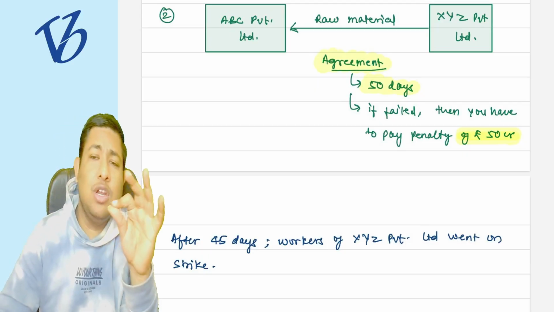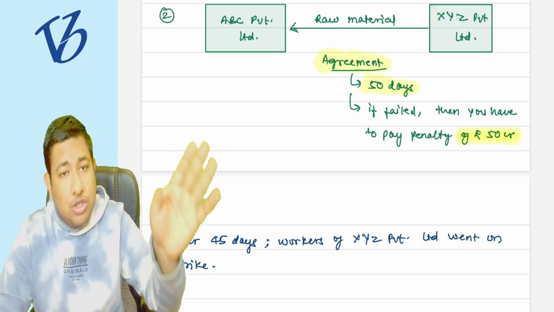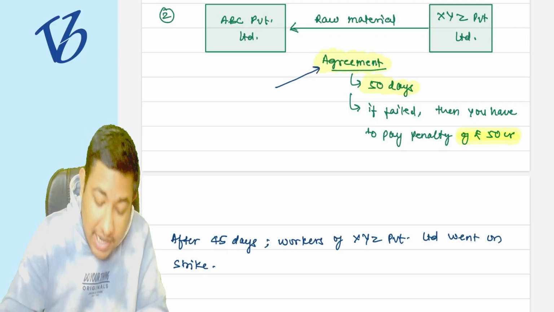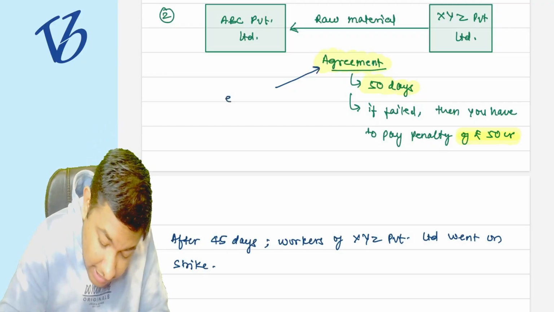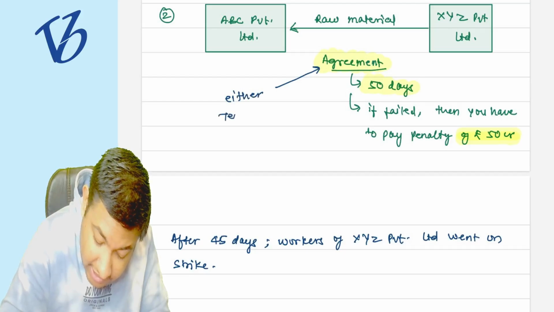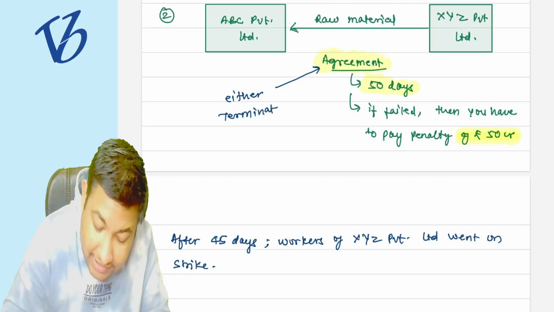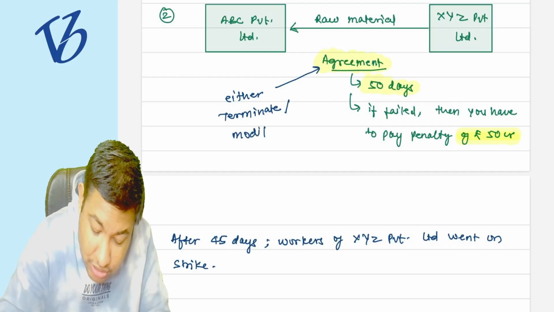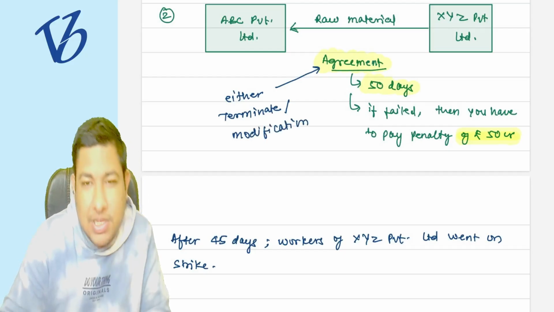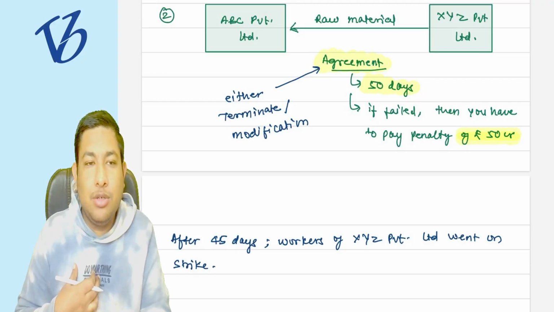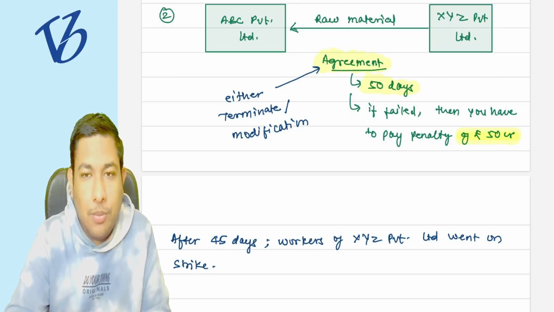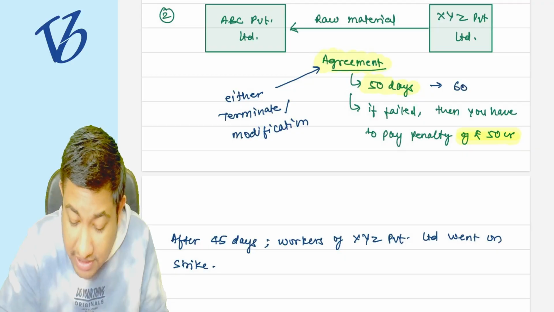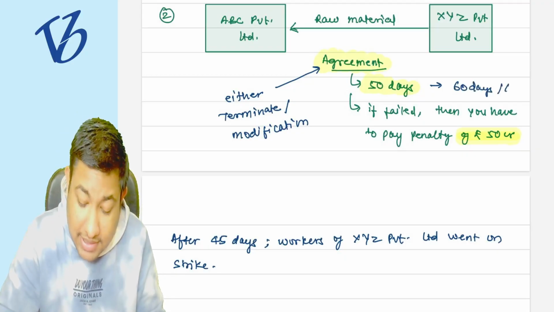So the owner of XYZ Limited went to the owners of ABC Private Limited and asked whether they could either terminate this particular contract, and we will enter into a new contract, or make some modifications to this contract, because I am not able to give you the raw material within 50 days, so kindly extend the days to 60 days, or at least 65 days.